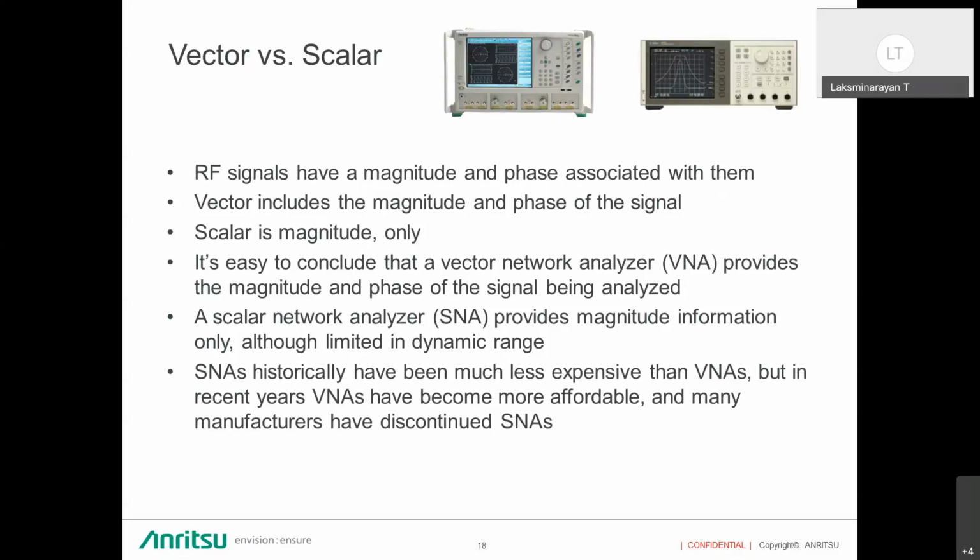Historically, the scalar network analyzer was less expensive than VNAs, but in recent years, VNAs have become more affordable, and many manufacturers have discontinued the scalar network analyzers. The scalar network analyzers were used around the 1990s to 2000s. Now we are using vector network analyzers for measuring all the passive or active devices, which have a signal generator built inside the network analyzer.